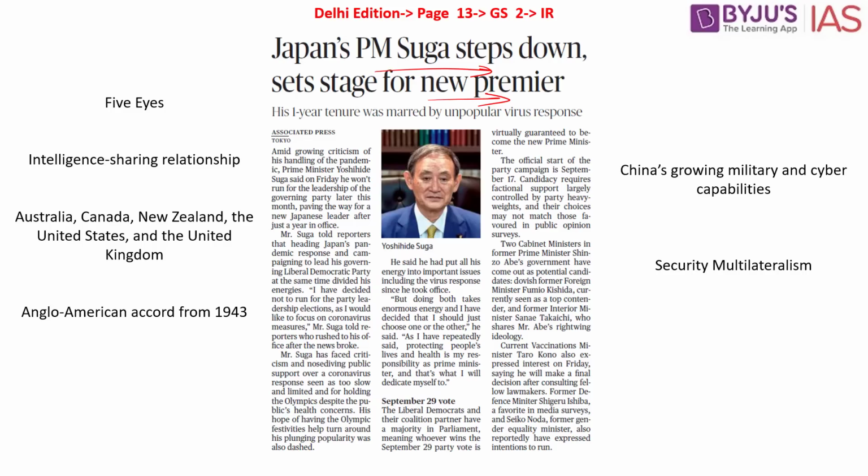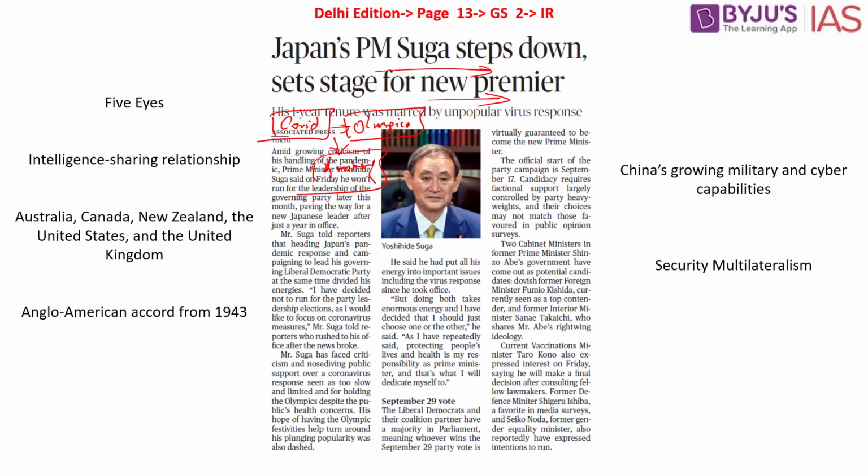Suga, who took over as Prime Minister after Shinzo Abe resigned because of ill health, has seen his support sinking. Why? Because of two reasons. One is because he was not able to control the menace of COVID-19. That is why his ratings have dropped, and at the same time, people were apprehensive why the Olympics was being conducted in spite of the environment of COVID-19. So because he was not able to control COVID-19 and he went ahead and executed the Olympics where people were not happy about it, there has been a drop in the ranking and in the rating of the Prime Minister, which is why he may resign as the Prime Minister of Japan. This is one part of the article.